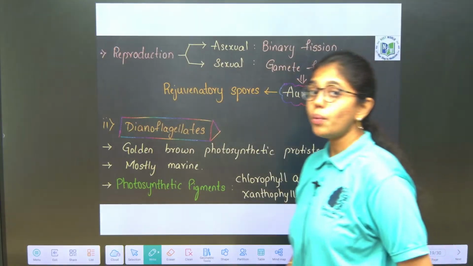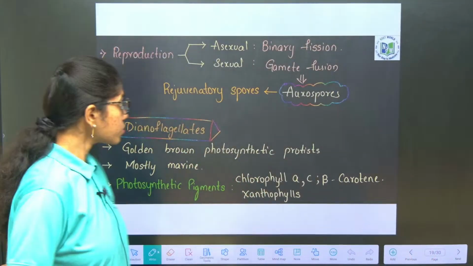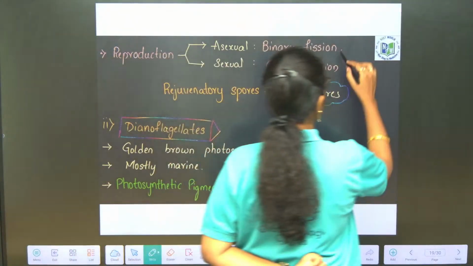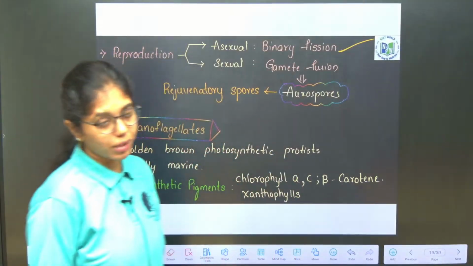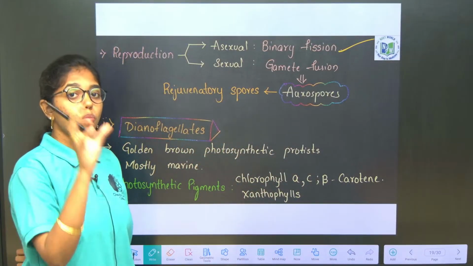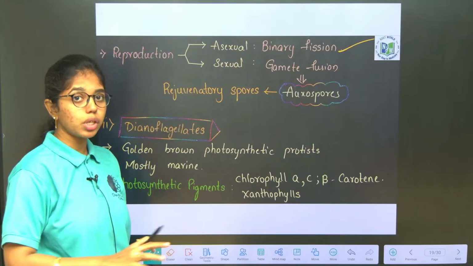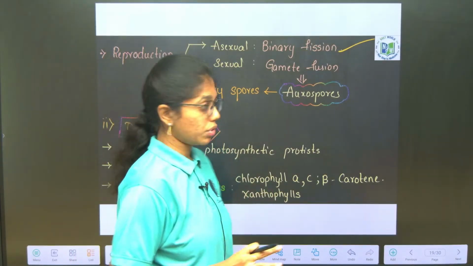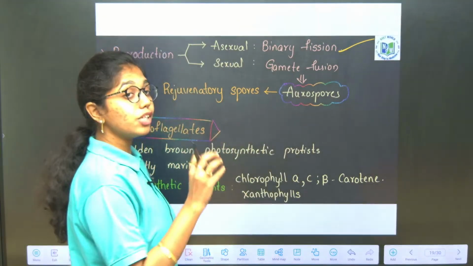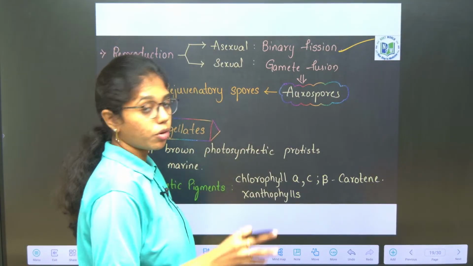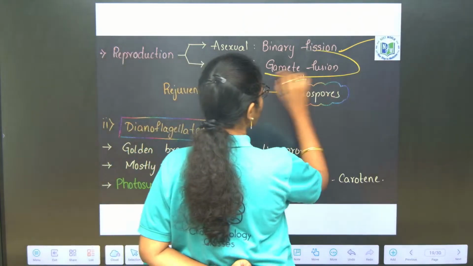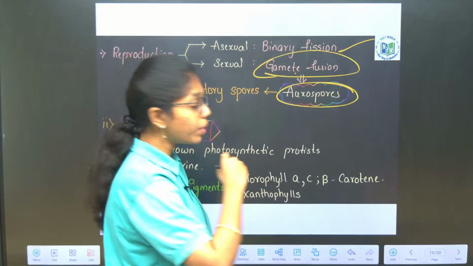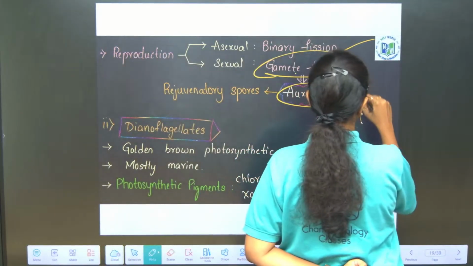Remember that. Now, when it comes to reproduction, the most common asexual mode is binary fission, for all unicellular organisms, be it prokaryotic or eukaryotic. Sexual reproduction is through gamete fusion here in Protista. Gamete fusion occurs and they form auxospores. Auxospores can be considered as the zygote over here.